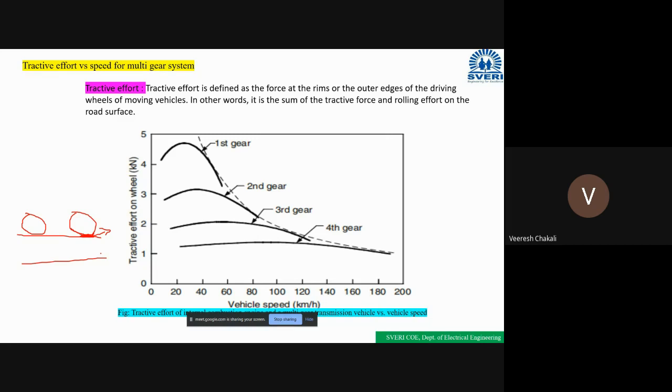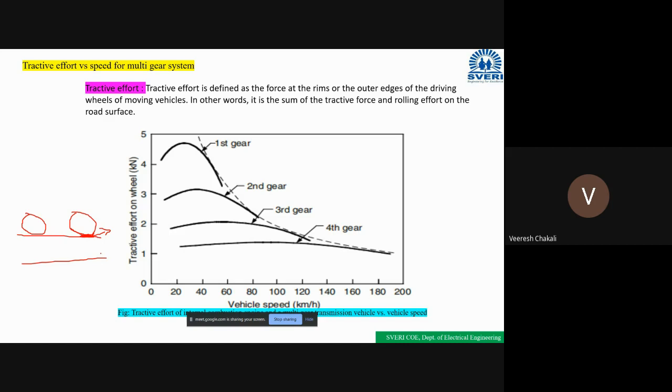Okay, like the same way, when we are changing the gear from second gear to third gear. Clear? So again, the speed is increasing, and the adhesive between the tire and road surface will decrease.